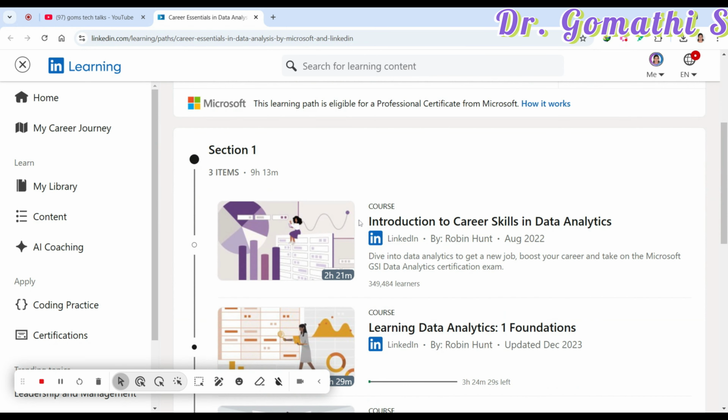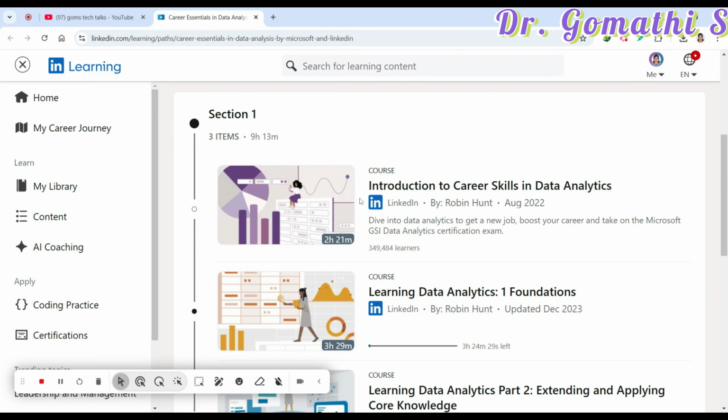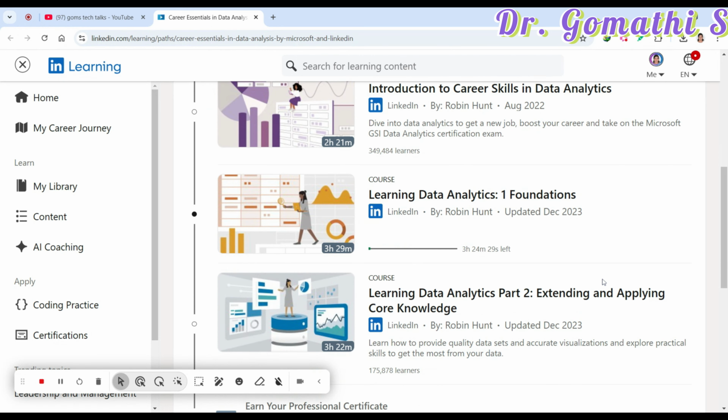The first one is Introduction to Career Skills in Data Analytics, where you will understand what skills you require for data analytics. The second one is Learning Data Analytics 1: Foundations, which covers what data analytics is, and then Learning Data Analytics Part 2: Extending and Applying the Core Knowledge. You can see that you have 3 courses to complete. The first course takes 2.5 hours, and the second course is 3.5 hours.